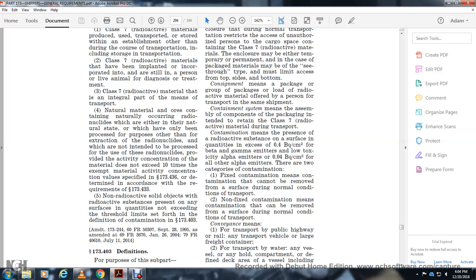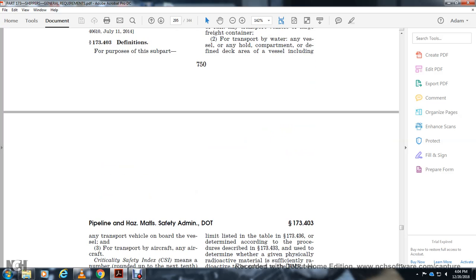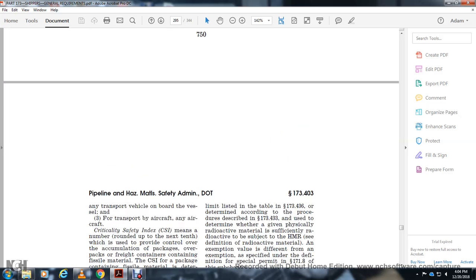Conveyance means any of the following: for transport by public highway or rail, any transport vehicle or large freight container; for water, any vessel or any hold, compartment, or defined deck area of a vessel, including any transport vehicle on board the vessel; for transport by aircraft, any aircraft.